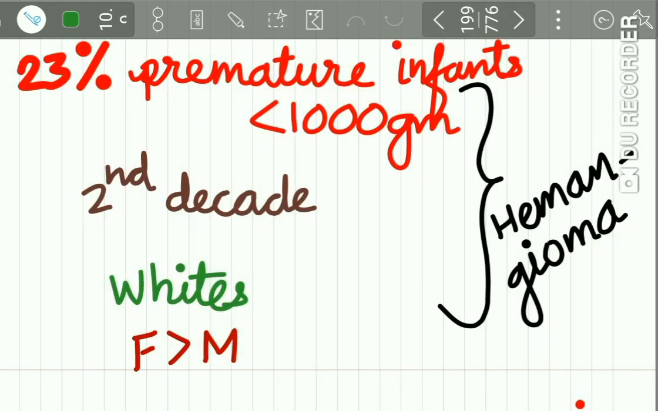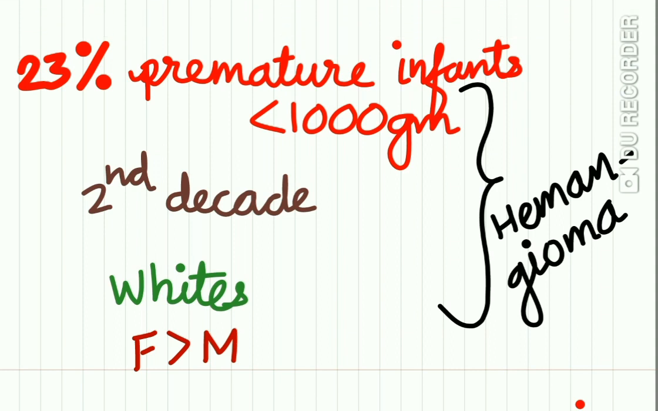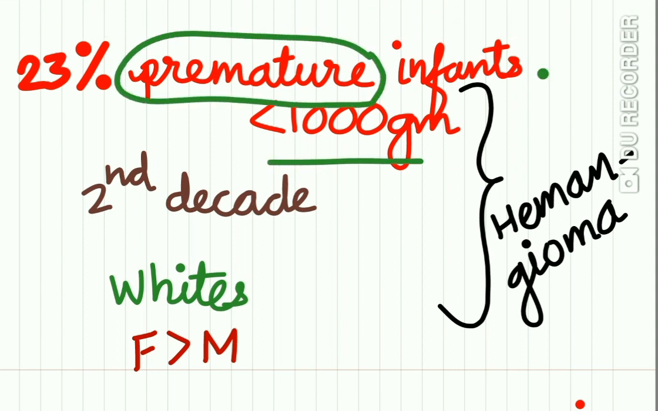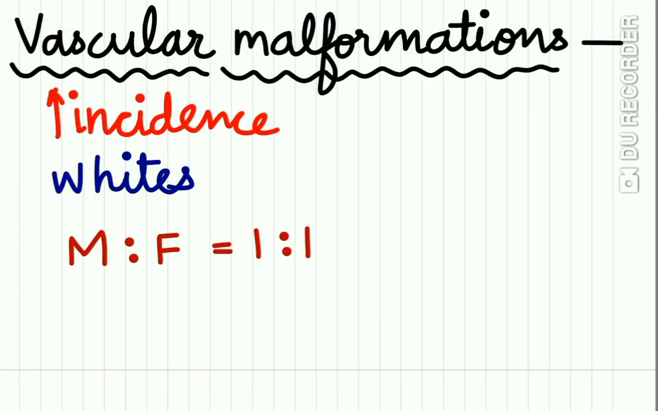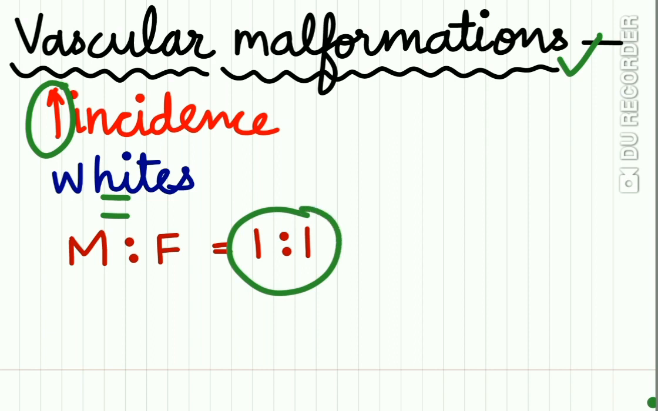Now, the clinical features: 23% of the lesions occur in premature infants weighing less than 1000 gram. Then it occurs in second decade of life, and whites are more affected and females are more affected. While the vascular malformations show increased incidence than hemangiomas, they also occur in whites, and male to female ratio is 1:1.